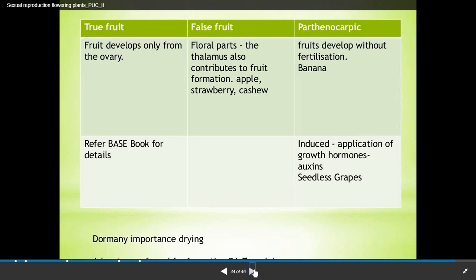Parthenocarpy can also be induced with the help of growth hormones such as auxins, and through this technique seedless varieties of fruits can be grown and obtained, for example grapes also.